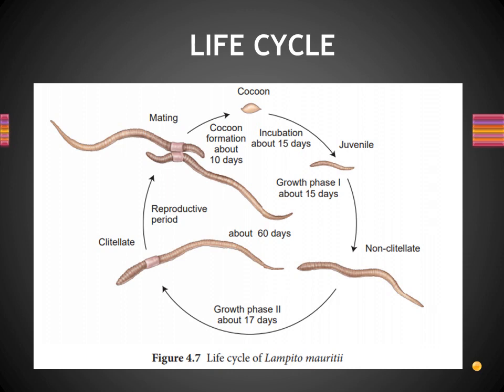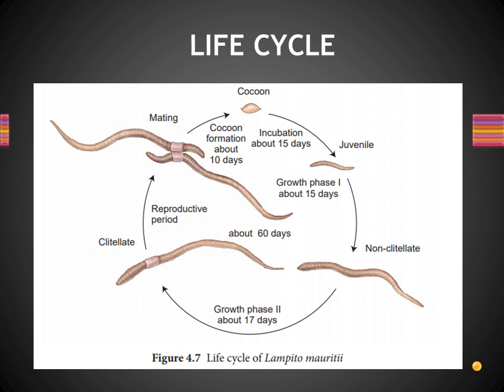Around 3 weeks we said, that is within 15 days here they mentioned. And the newly formed young earthworm is known as a juvenile. So from cocoon stage to juvenile phase it takes around 15 days. Then this phase is mentioned as a growth phase. Here the growth process is going on, hence it is known as a growth phase. So this is known as growth phase 1.